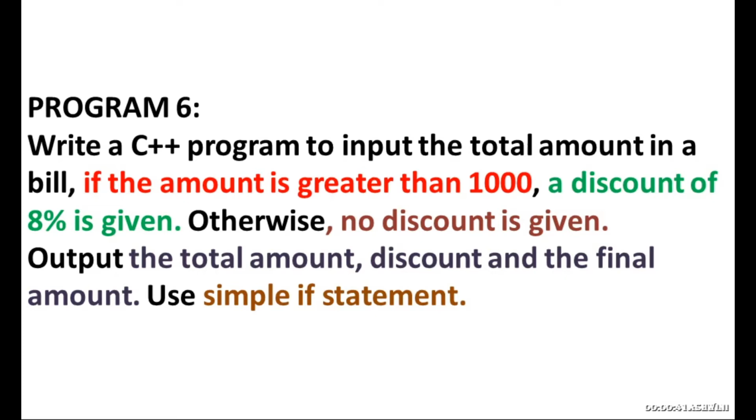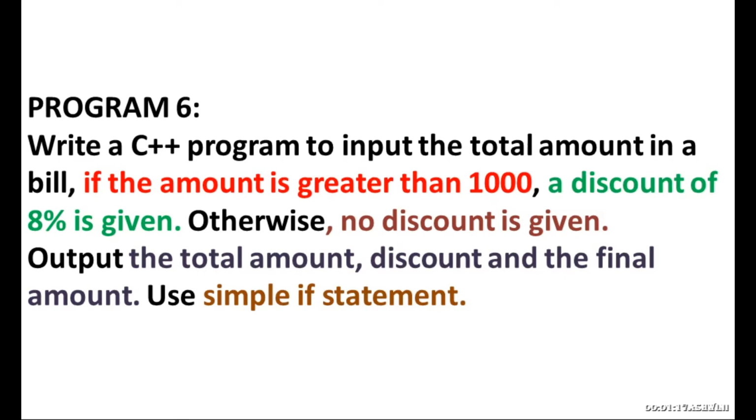For this you have to write a C++ program. So let me read out the question. Write a C++ program to input the total amount in a bill. If the amount is greater than 1000, a discount of 8% is given. Otherwise, no discount is given. Output the total amount, discount and the final amount. Use simple if statement. This is the question.